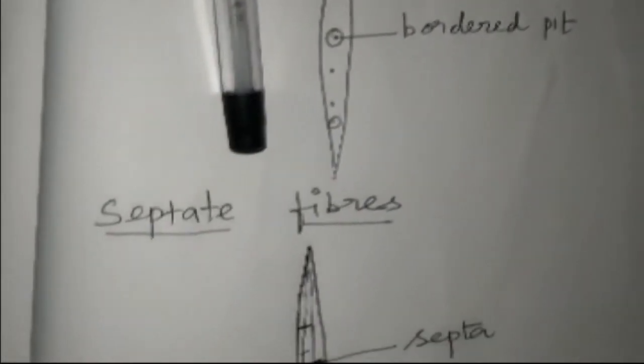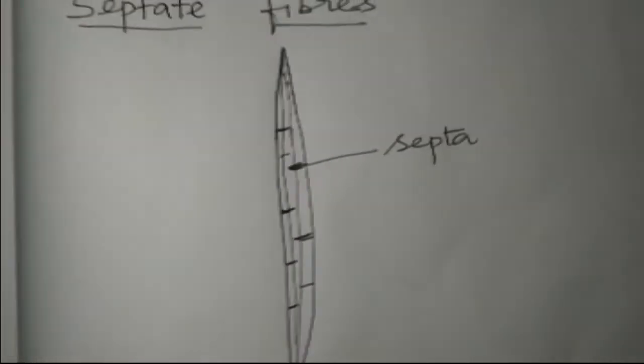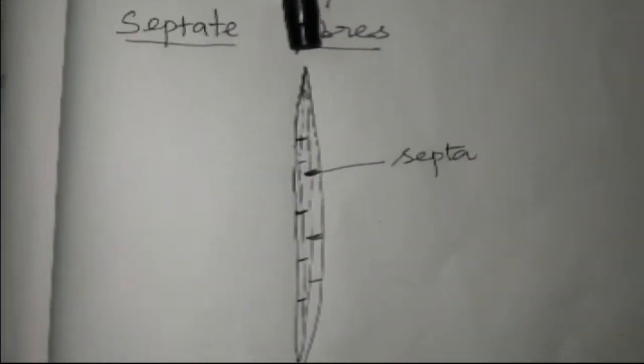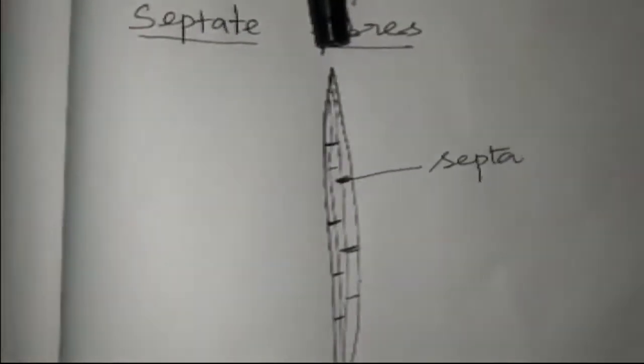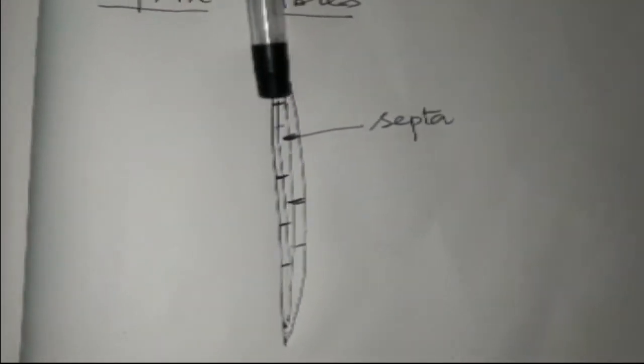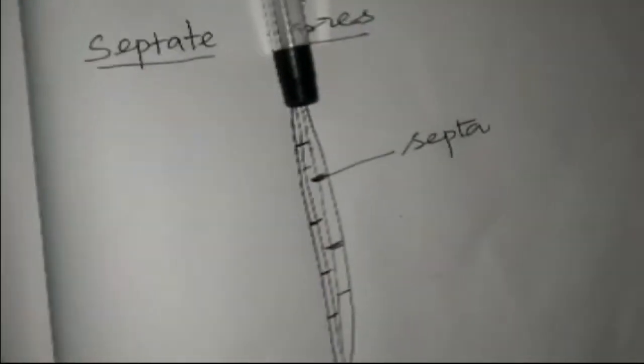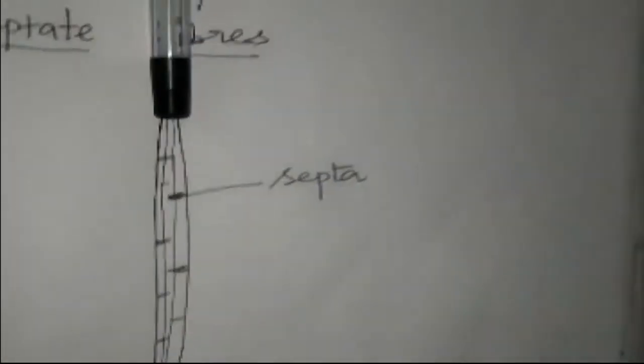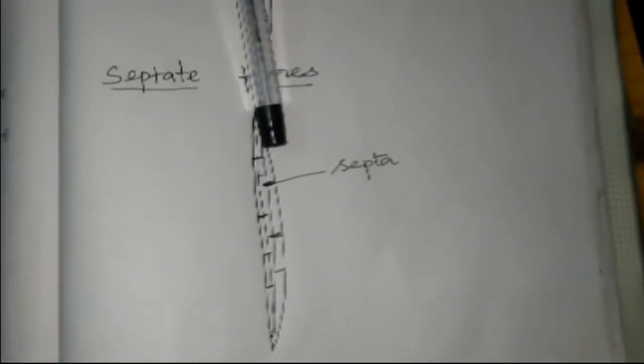The third type of wood fiber is the septate fiber. A septate fiber is a fiber that has septa. Septa means a cross wall. These fibers have thin-walled septa which separate the lumen.